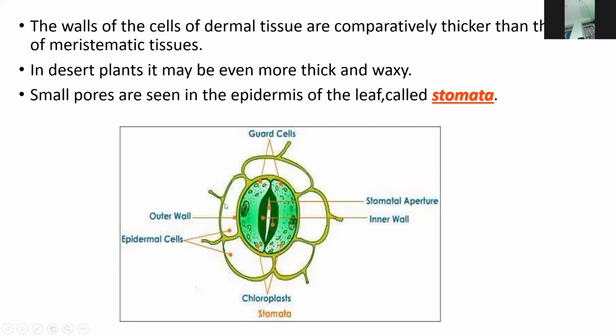A leaf contains tiny small pores that are called stomata.